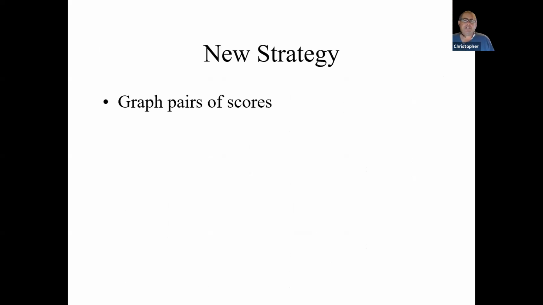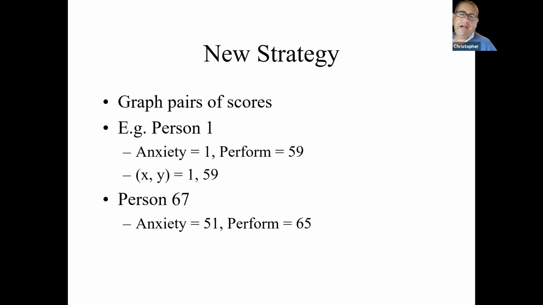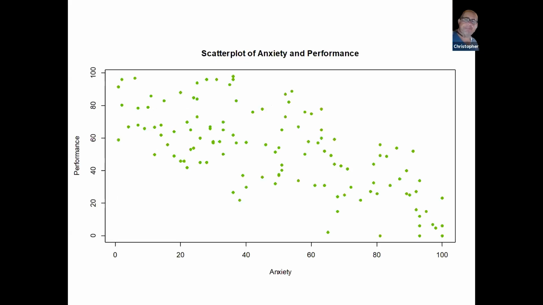So the new strategy that we're going to use to start with is that we're going to graph pairs of scores. For every person, for example, the first person here, we're going to graph their anxiety score and their performance. We'll put anxiety on the x-axis, performance on the y-axis, and make a little dot where those two intersect. We're going to do this for every single person. Every single person is going to be in our graph. And that graph would look something like this.